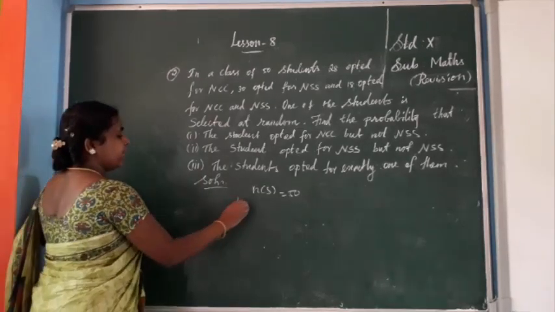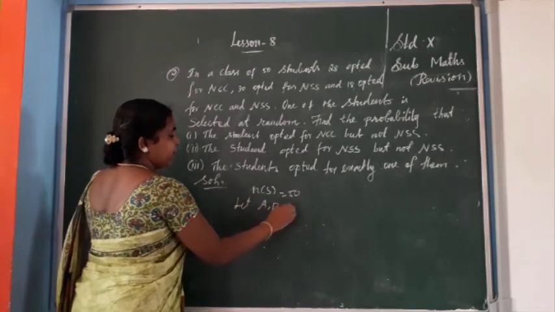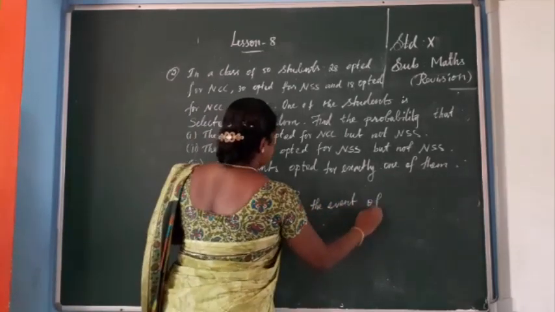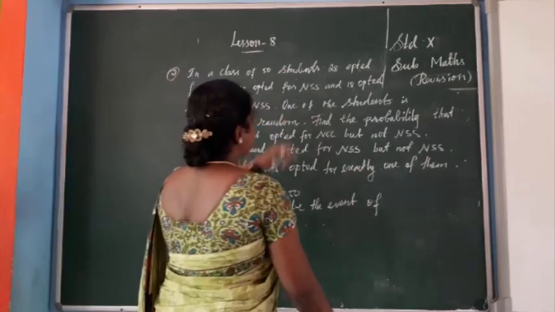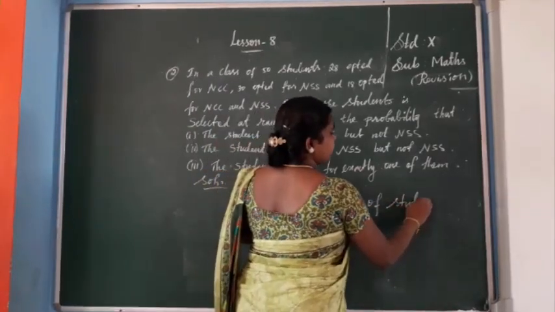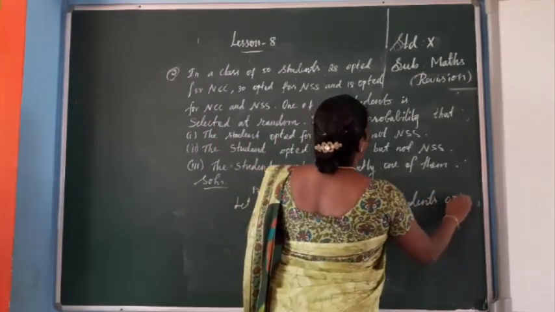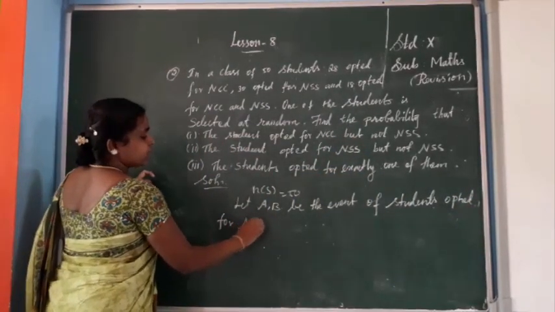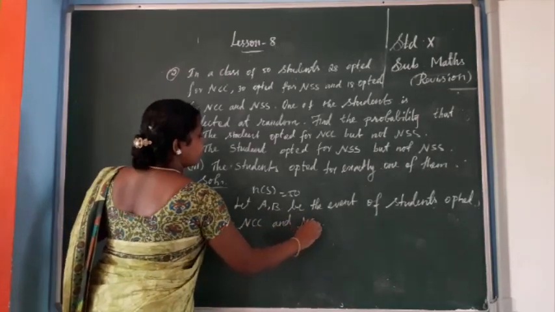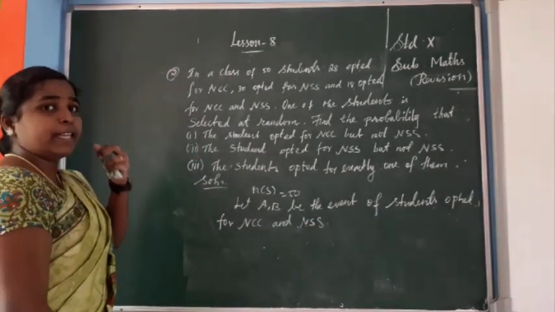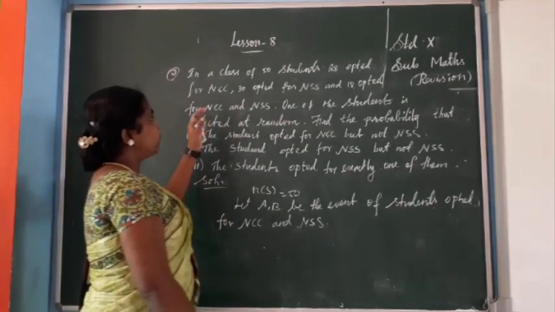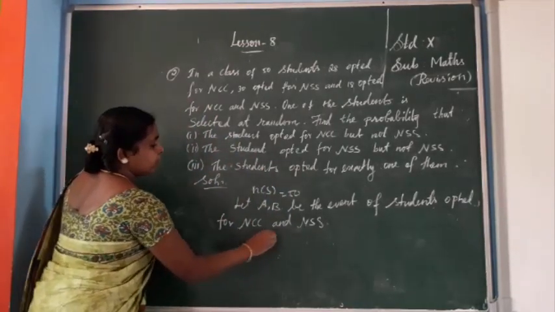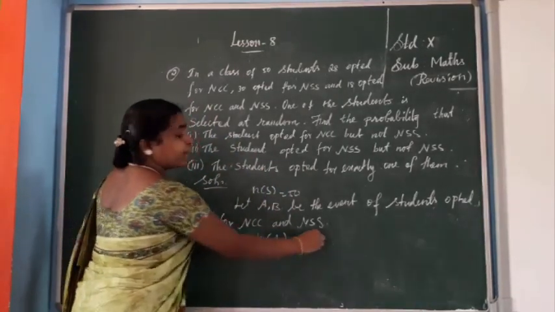So let's first take A comma B be the event of students asked for NCC and NSS. Okay. So first one denotes NCC, second one denotes NSS. So first one, they have given the total for NCC. So number of students is 28. So n of A equal to 28. Okay, n of A equal to 28.